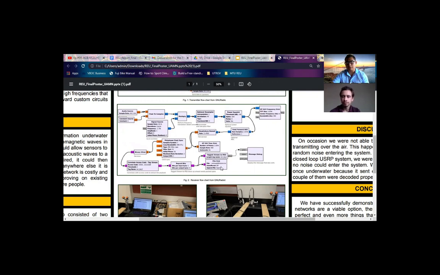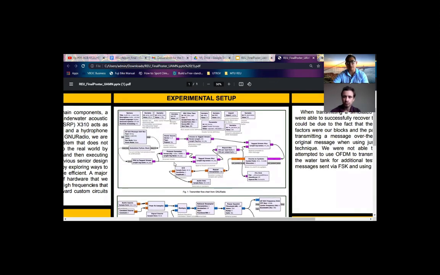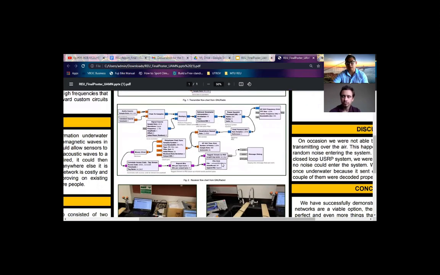And then in the file sink, it'll actually save the data that it decoded from the file. And in many cases, we were sending a file that simply said hello world, or the strings, for example, right here we see 11001101, which would then appear in the file created on my computer.